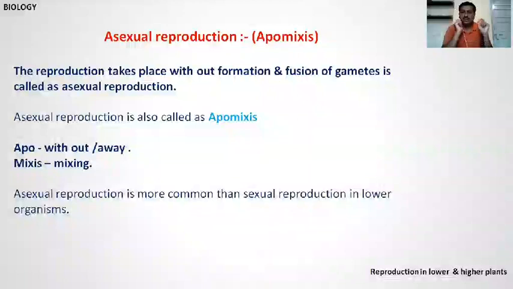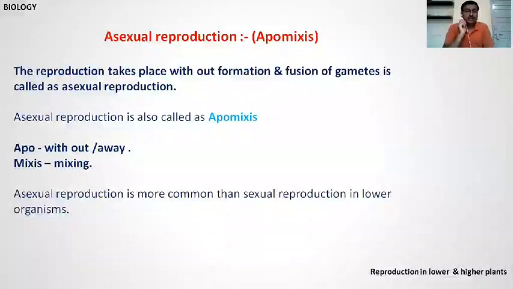Asexual reproduction is the reproduction that takes place without formation and fusion of the gametes.